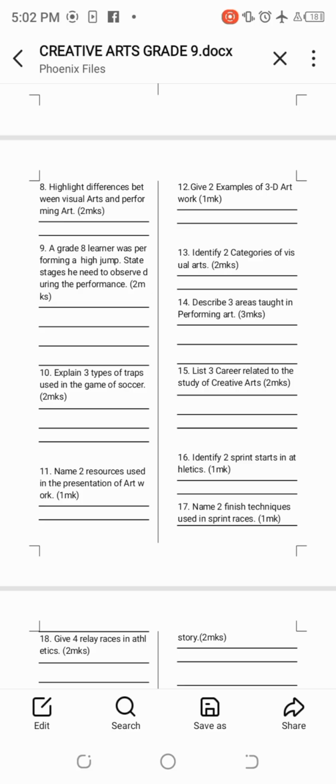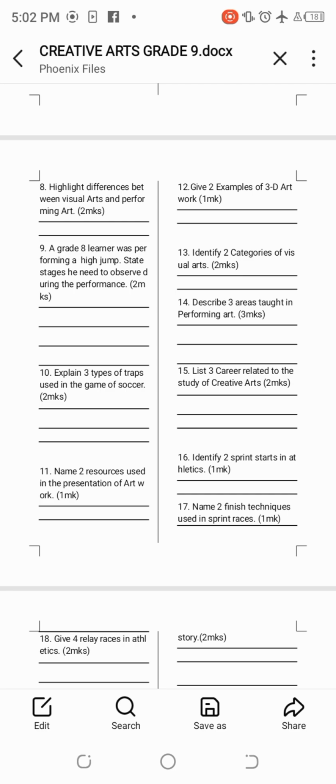Number 16, it says, identify two sprint starts in athletics. We have standing start and crouch start. Then number 17, name 2 finish techniques used in sprint races. Of course, we have shoulder shrug and run through finish.